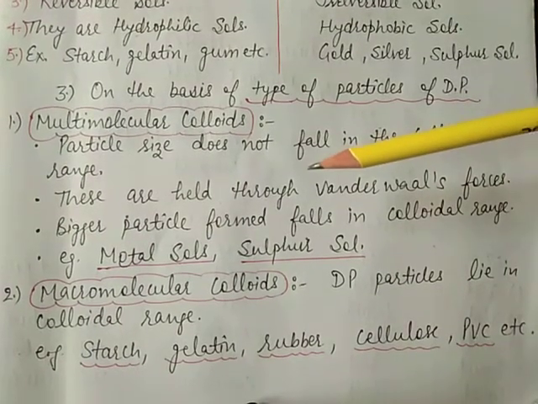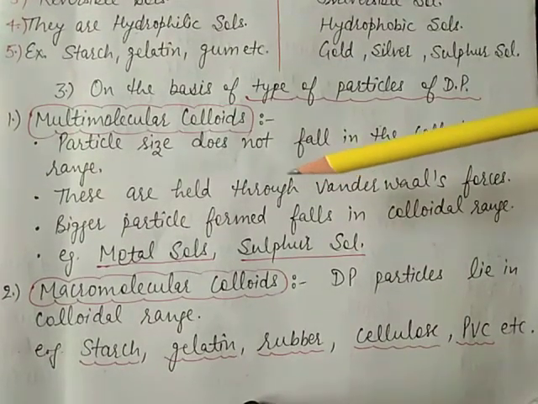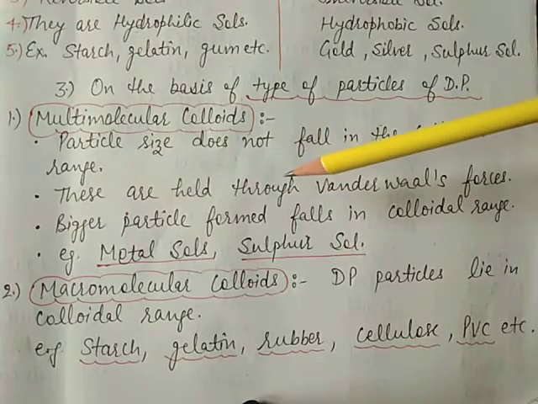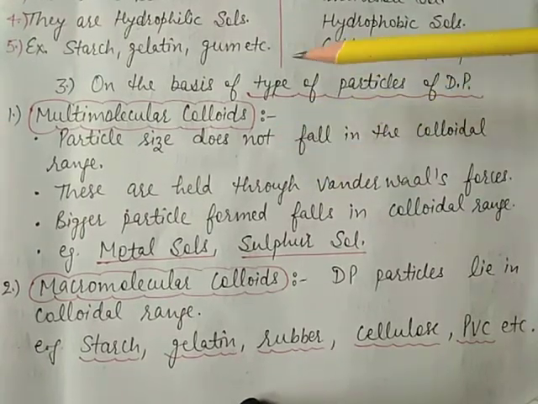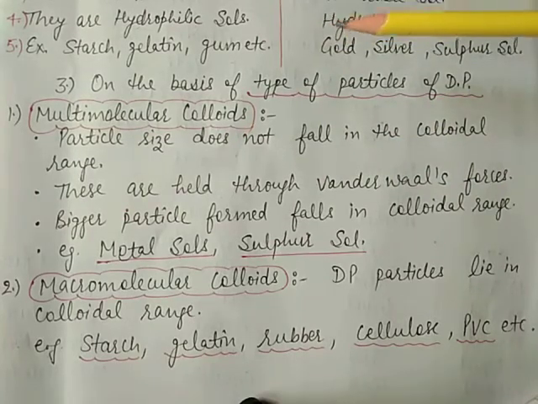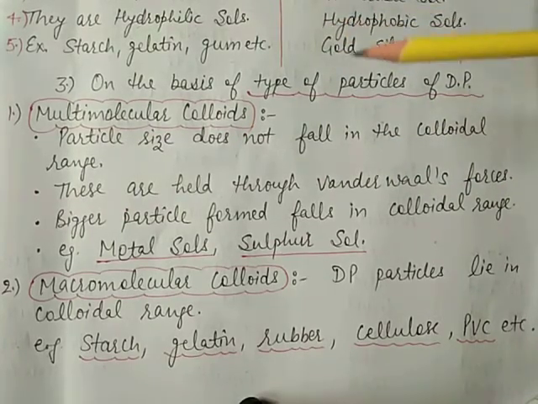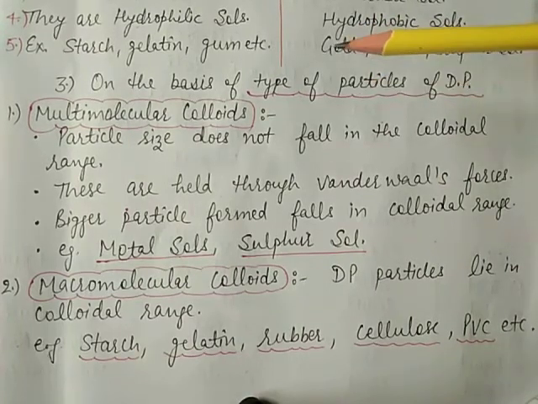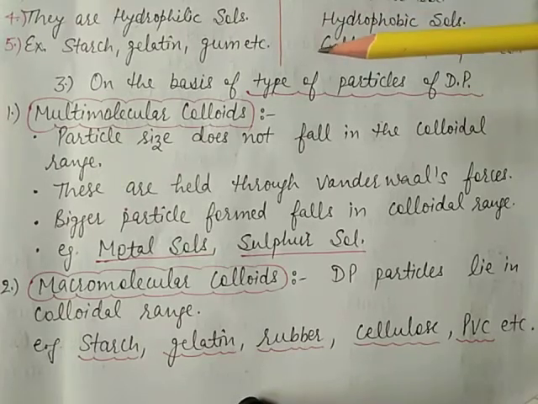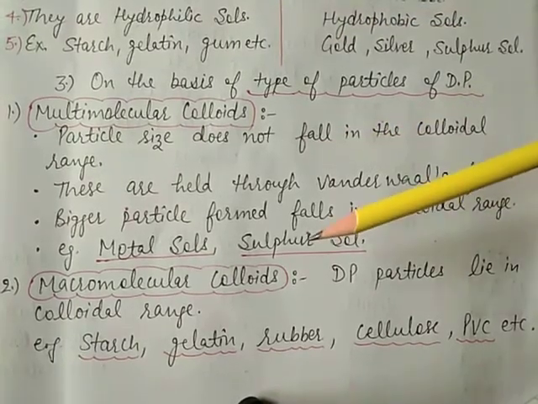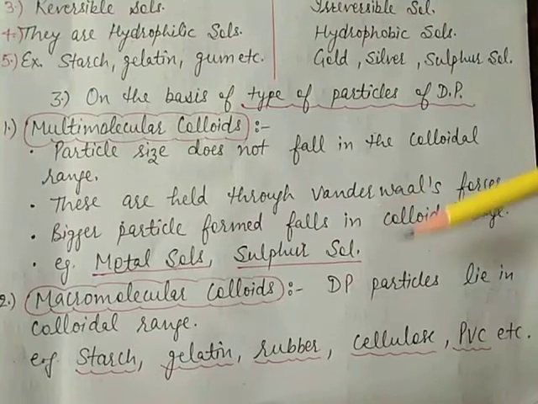Means you can see that a large number of atoms or smaller molecules of the substance on dissolution aggregate together to form a species having a size in the colloidal range. This is called multimolecular. Here we take the example of sulfur sol. This is the most important example, means S8.